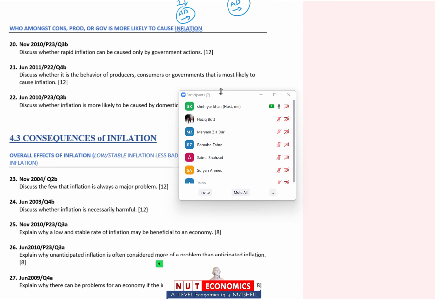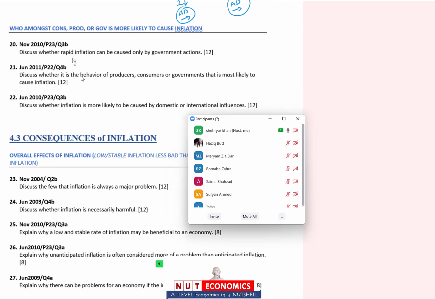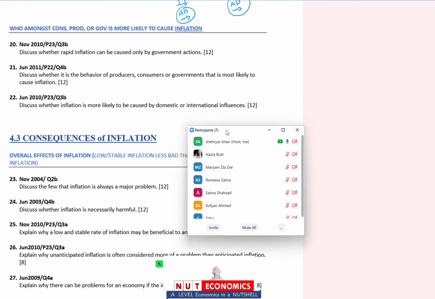Anybody wants me just have a quick look, इसमें से कोई क्वेश्चन अगर ऐसा लग रहा है, you want me to say a few words and fine, otherwise we'll move on. ये वाले जो 3 हैं, November 2010 to June 2010, just have a quick look. If anybody wants me to explain तो मुझे बता दो, otherwise we'll move on. चलो, I will assume all of you are fine.